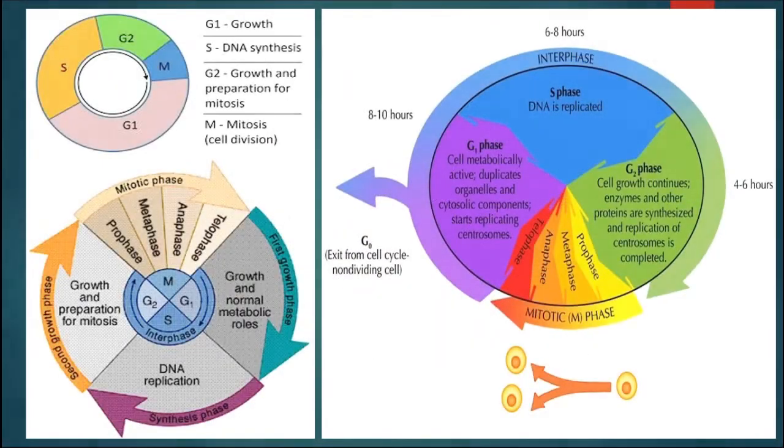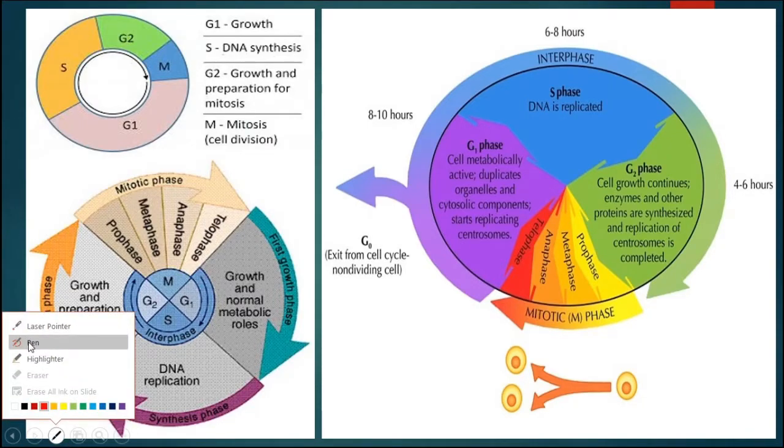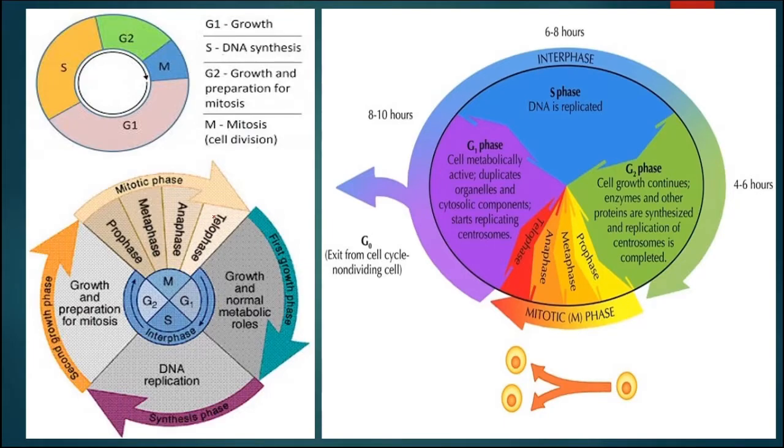Now we are discussing the different types of cell division. Cell division consists of different stages, and all are collectively known as the cell cycle. This cell cycle consists of the preparatory phase, that is interphase, as well as the exact division, that is the different stages of division. The whole cell cycle is divided into two main parts: the interphase and the M phase, or mitotic phase.